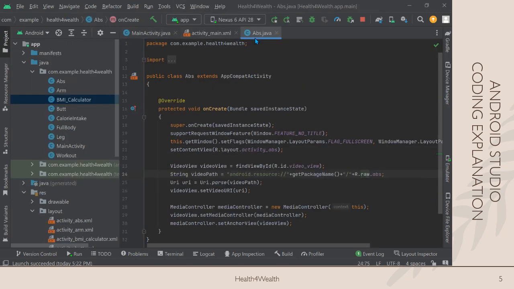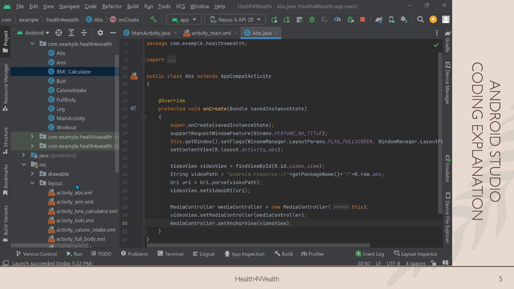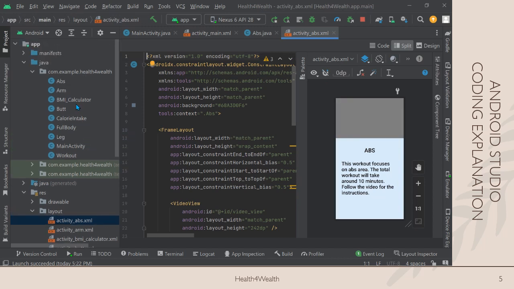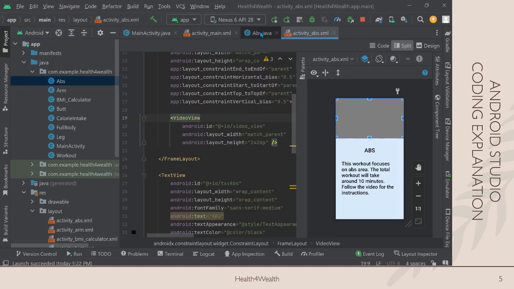So next we have the apps.java file. In the apps class, we only implement these commands, which are actually for the video view, because in each of the workout interfaces, each of them has a quite similar interface, only with different videos that will be shown to the user in the application.